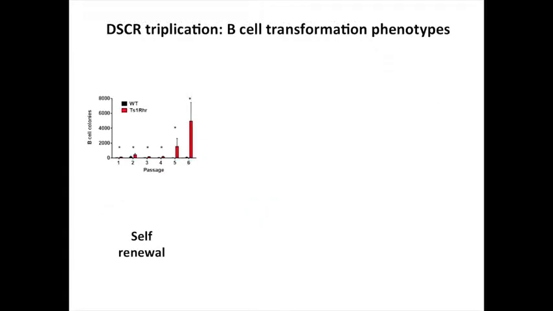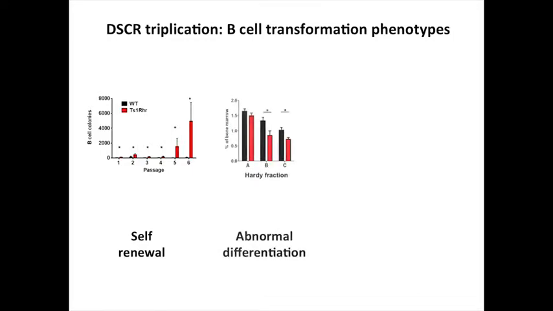So I'm going to summarize mouse models here on this mouse model on one slide. This was a lot of work, but basically we could use this mouse to show a few things. When we took B cells out of this mouse from the bone marrow and put them into colony assays, they basically adopted a transformed phenotype over passages. So the trisomy B cells would just start to grow out indefinitely, essentially, whereas the wild type cells died out after a few passages. There was also a differentiation abnormality in the B cell differentiation in the bone marrow of these mice. This paralleled a finding that was recently described for human Down syndrome fetal liver hematopoiesis, the same stage of B cell differentiation as a partial block.